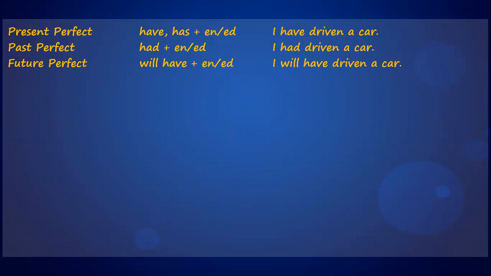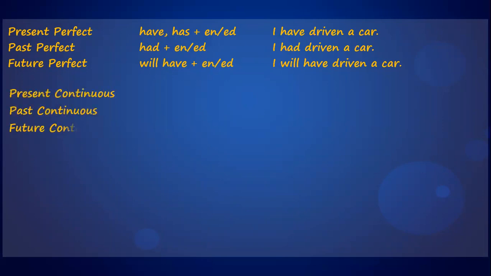You can notice that in the place of helping verb, I have taken help of the have forms of the verb, that is, have and has for present tense, had for past tense, will have for future tense. And in the main verbs of all three perfect tenses, I have used the past participle form of the verb.